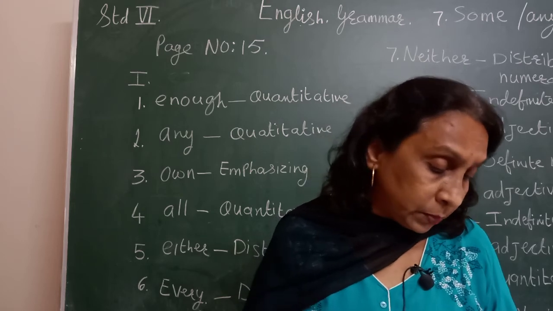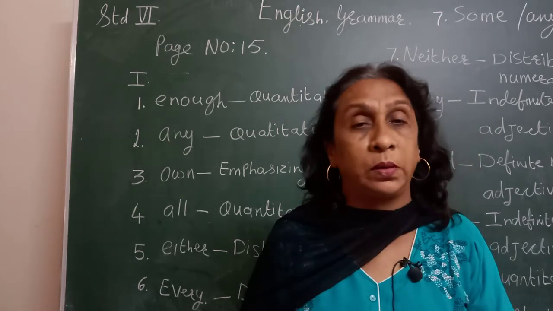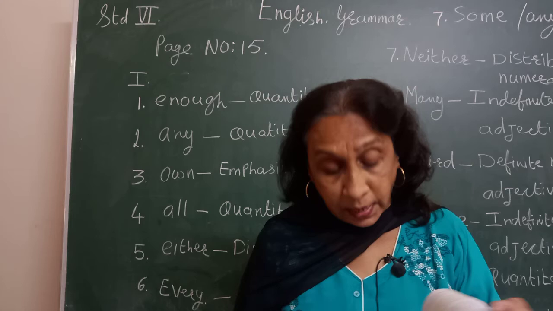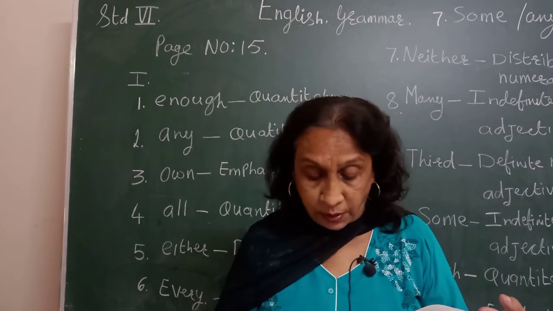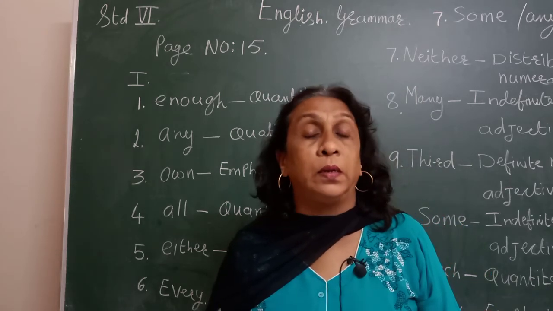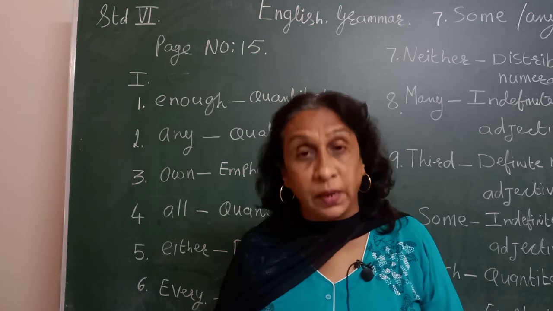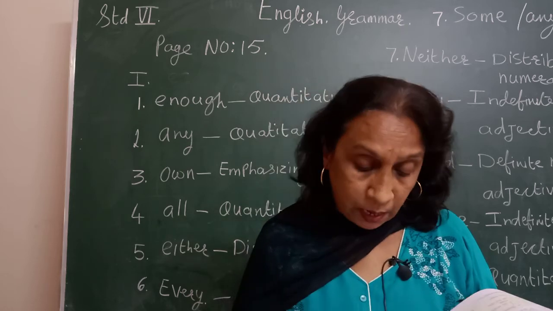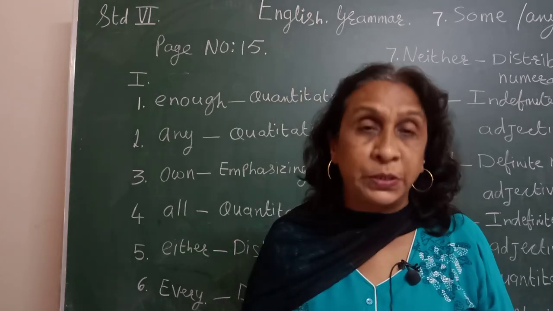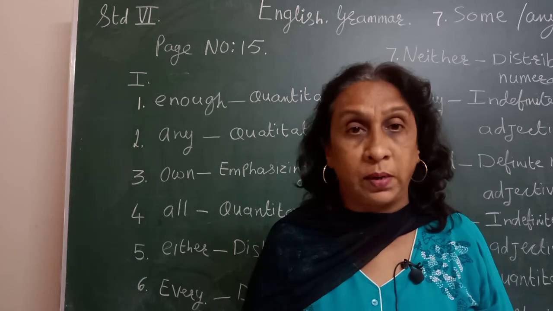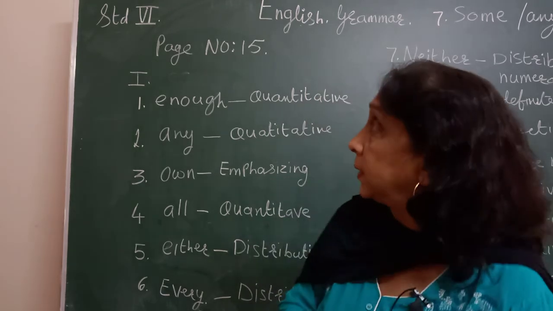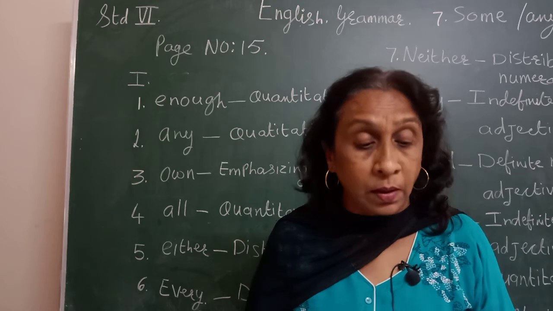Then 12th one, dash man wants to rise in the world. What is it? Dash man wants to rise in the world. Here you have to write the word every. E will be capital. Every man wants to rise in the world. Is it clear? I hope this exercise is clear to you. Page number 15.